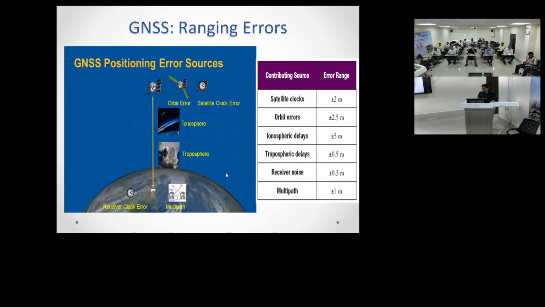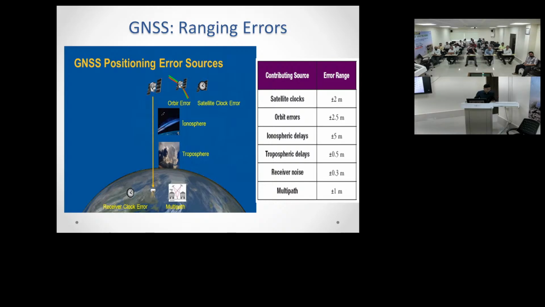It is mentioned that the satellite clock has a difference. This is an error, a maximum of 2 meter error can be there, because of the orbit also, because the satellites are moving in orbits.